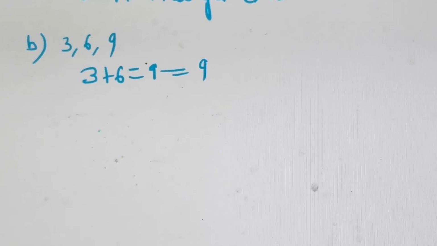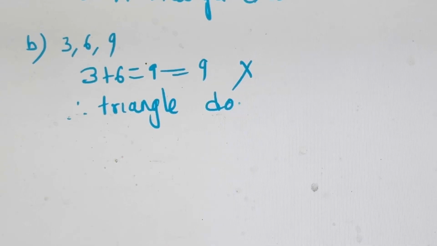So we don't need to check the other two, right? So this does not satisfy. Therefore, a triangle does not exist, or it cannot be formed. Fine. This was question number B.